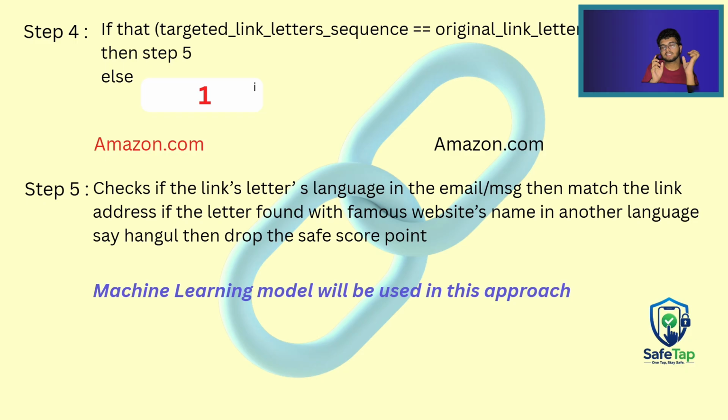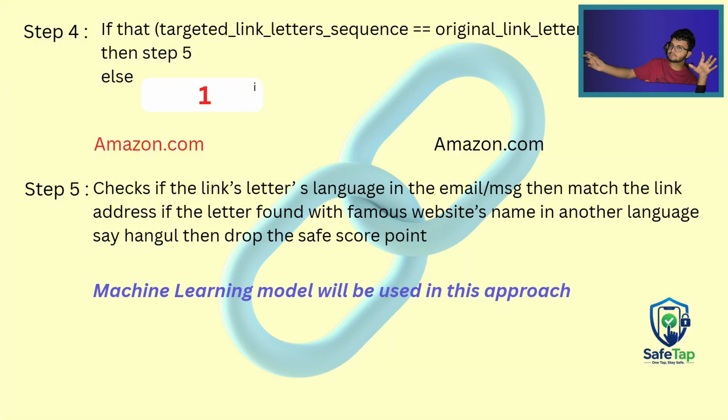where, think that the Amazon website has its website name in English. They do not have their website name in Japanese characters for Japanese people. But any elderly man in Japan might think that there is a website which spells like Amazon but is written in Japanese characters, so he might think that it is the original Amazon website. So if he clicks on the safe tab button, then what he will get is that our safe tab button will find that website in Japanese characters.